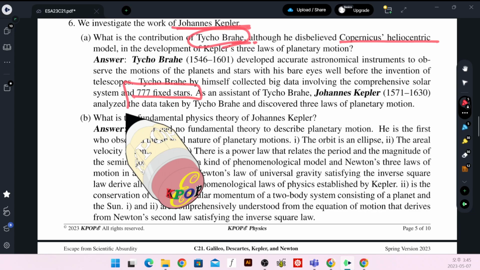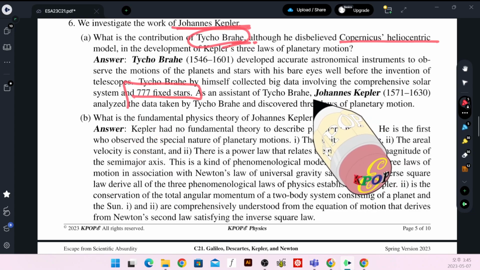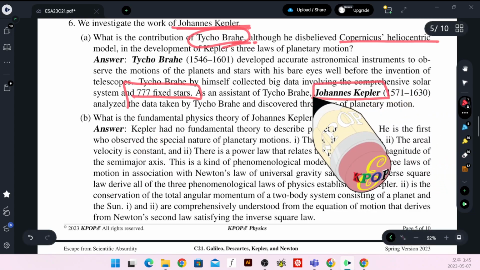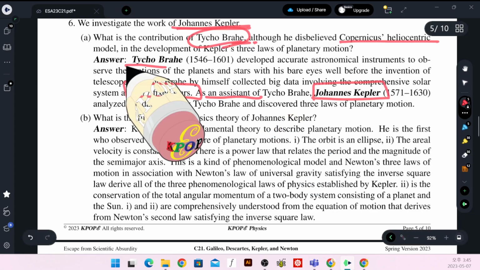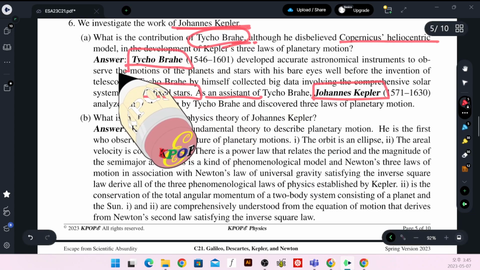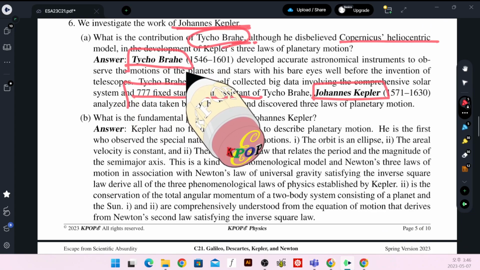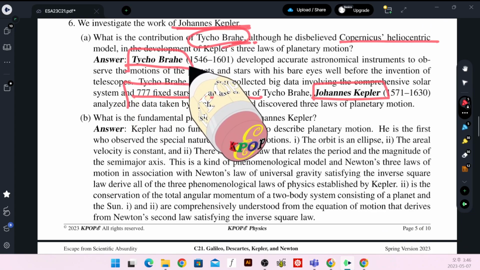He was the best observer in the world. And young Johannes Kepler was hired as an assistant of Tycho Brahe. Even though Tycho was a good observer, he was not able to analyze what the reality is.